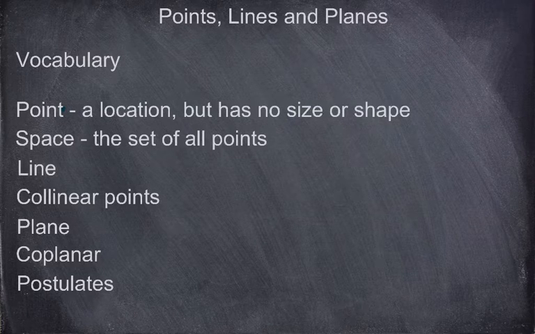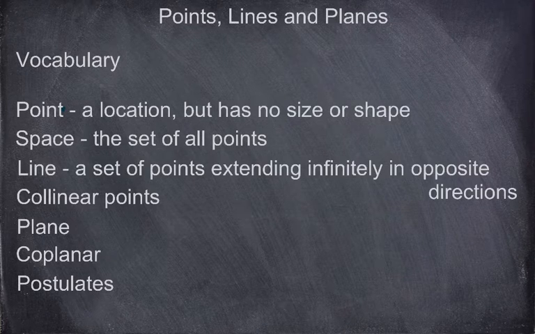Okay, so the next one is line. What is a line? A line is a set of points extending infinitely in opposite directions. So again, this is a never-ending thing. Keyword is infinitely, extends infinitely in opposite directions. Now, knowing what points are, knowing what a line is now, the next vocab word is collinear points.